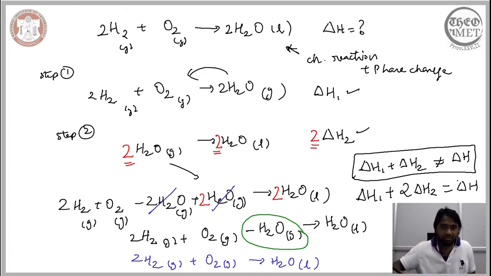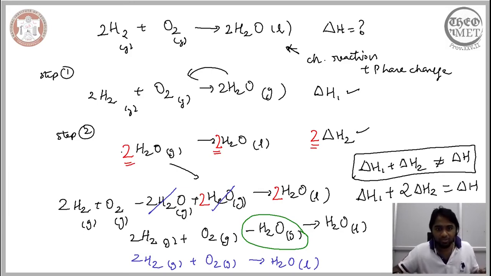Now here, initially we thought, okay, the change from H2O gas to liquid water. So one molecule of H2O gas is transforming to one molecule of liquid water. So it's already balanced, and there is no need for introducing a 2 here. But if we don't introduce the prefactor 2 here, we won't be able to recover the ultimate reaction, and therefore we won't be able to just sum these two up and arrive at the final change in the enthalpy.